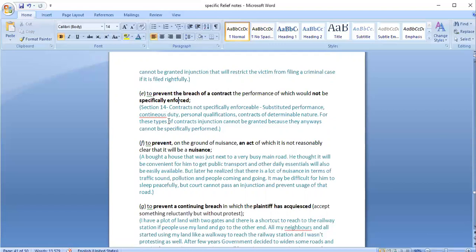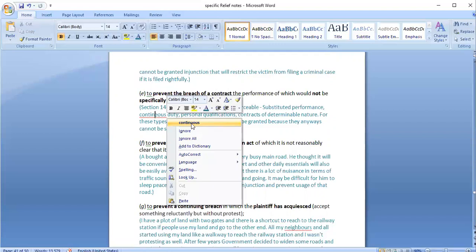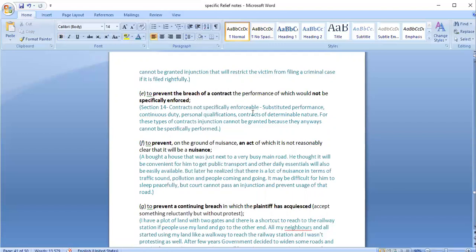where substituted performance of the contract has been obtained, it is a continuous duty, personal qualifications are involved, or the contract is of a determinable nature. So in such cases, because the contract itself cannot be specifically enforced, we also cannot obtain an injunction for preventing the person from violating the contractual obligations.